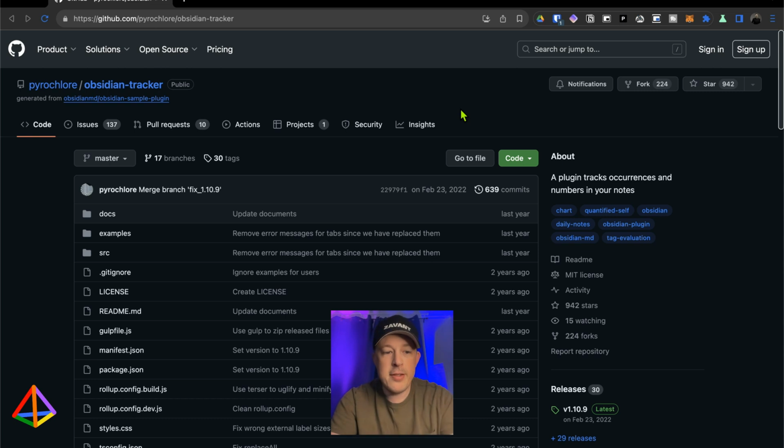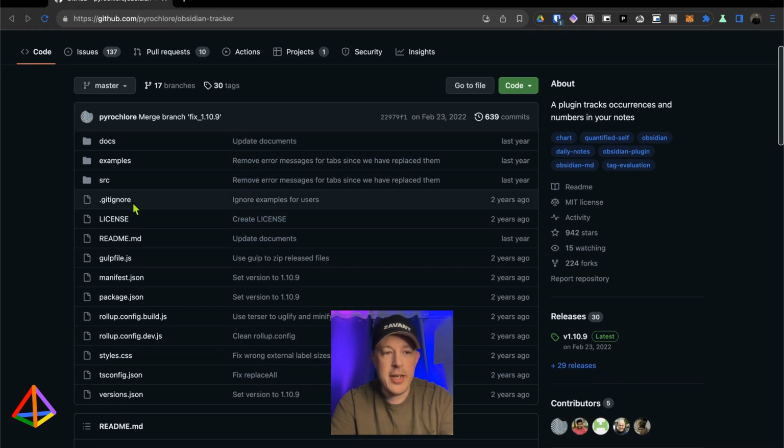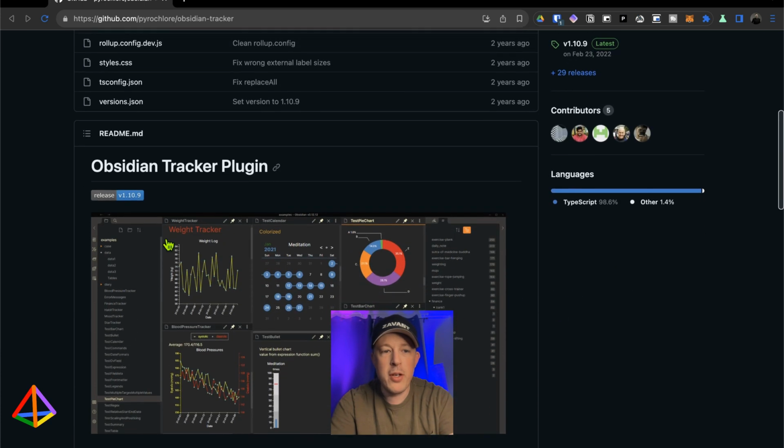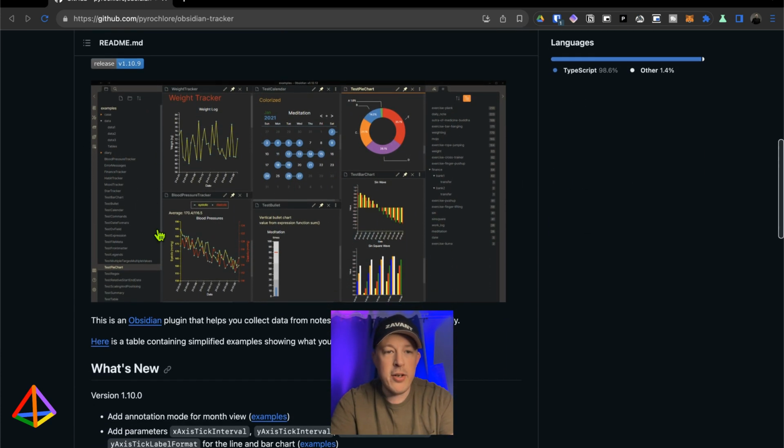Now, at first, this made no sense to me. I'm not a coder. I don't really know how to get around GitHub. So hopefully this will help you navigate this. So here are all the files, and the readme.markdown is usually what you want to look at, which is automatically included here on the front end.